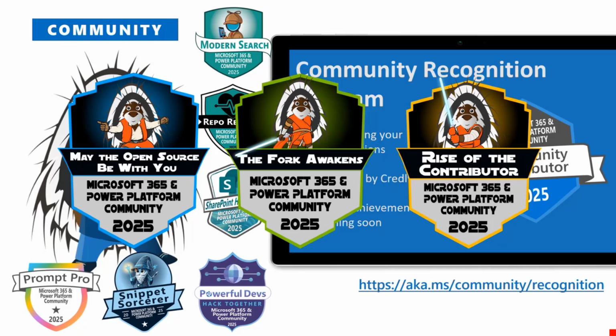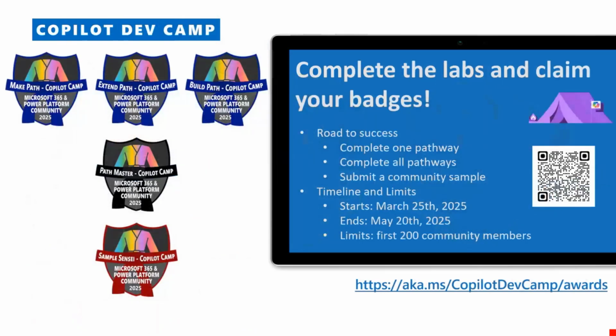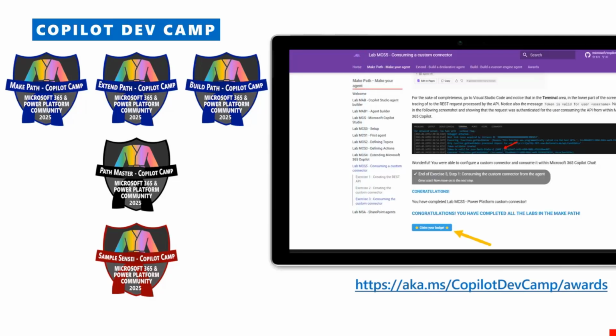And one more opportunity for some exciting new badges. Since Copilot is so popular right now, we are rewarding those who are going through the pathways for the Dev Camp of Copilot. So check it out. Only the first 200, and there are some dates available on that. So you can go to aka.ms/copilotdevcamp/awards to learn more.